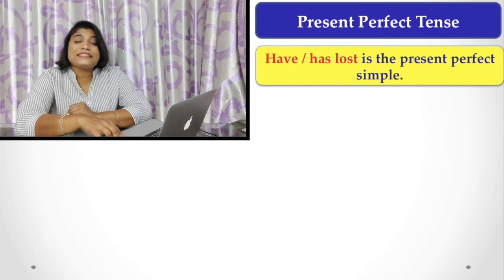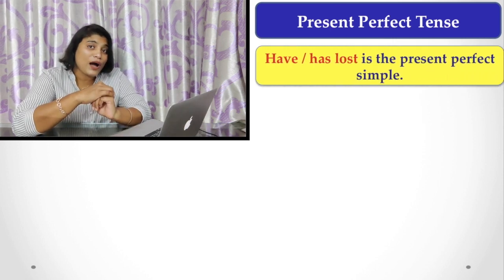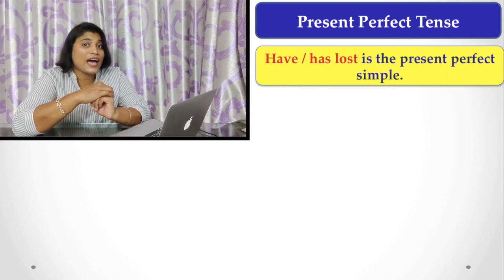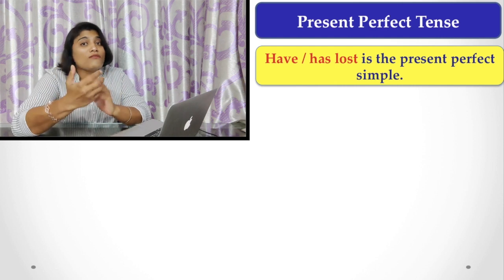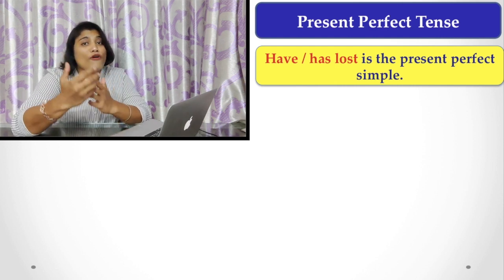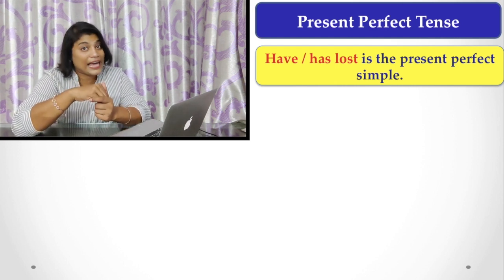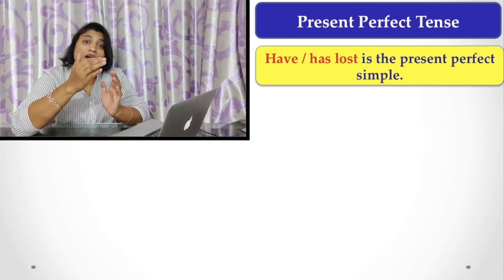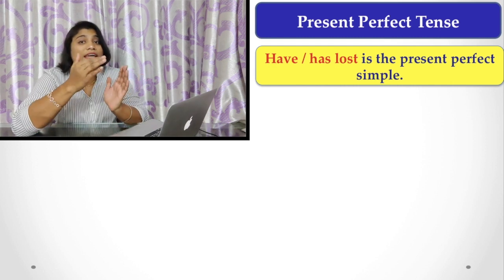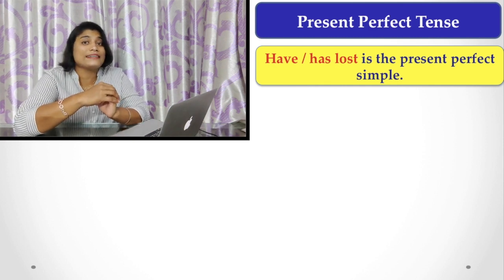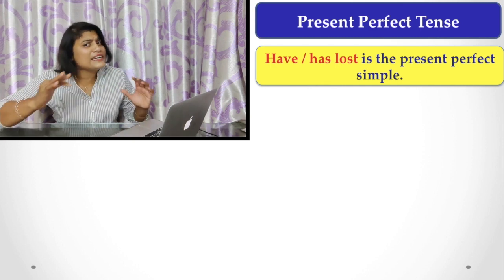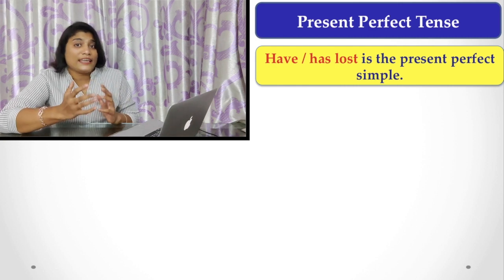When we are thinking about present perfect tense, we have to think of the auxiliary verb have, because auxiliary have is always used when you form a perfect construction, and the auxiliary verb goes with the main verb in its third form, or the past participle form. These are the main things for any type of perfect tense.